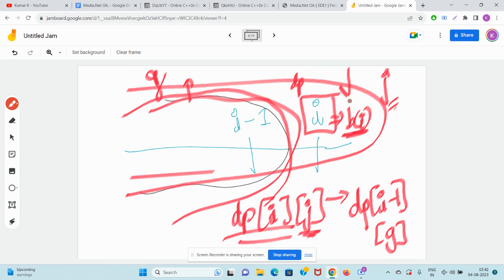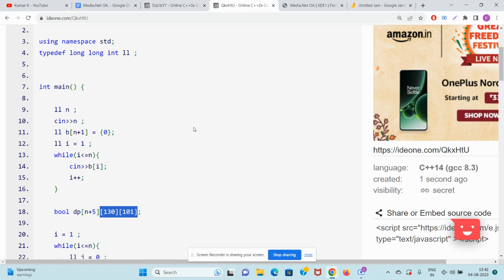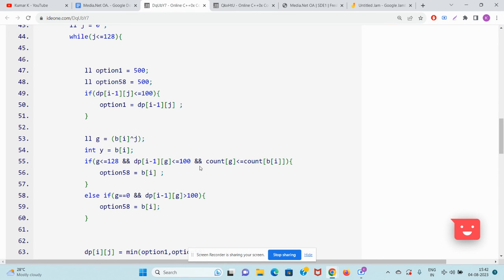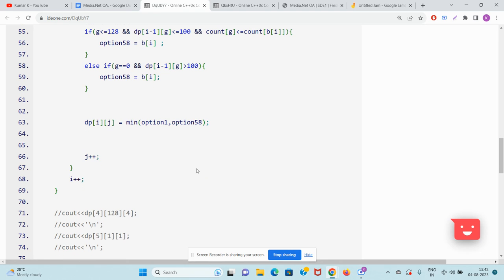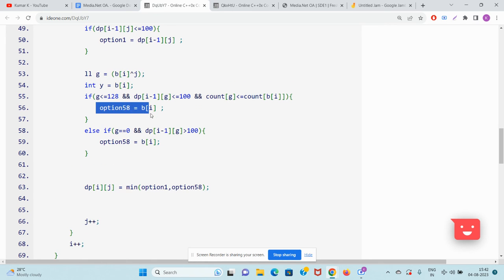If you're including the ith element as the current one, then if there exists a subsequence from 1 to i-1 such that its XOR is j, and its last element is less than or equal to your current element, then your job is done. That's it. It's so easy, guys. So this is the other option. Yes, I have created some special cases also. You guys will realize later on.